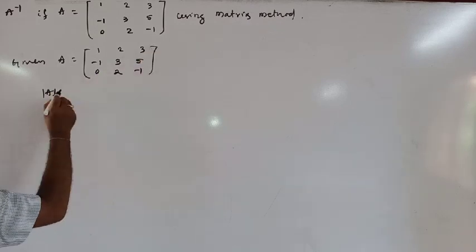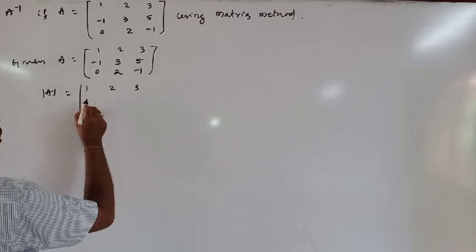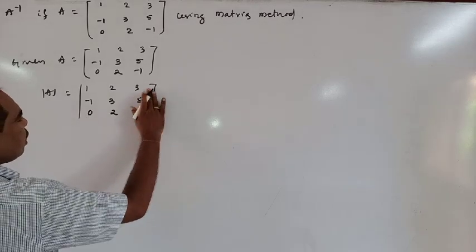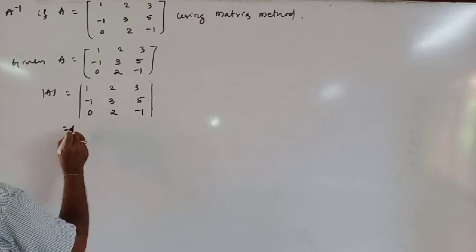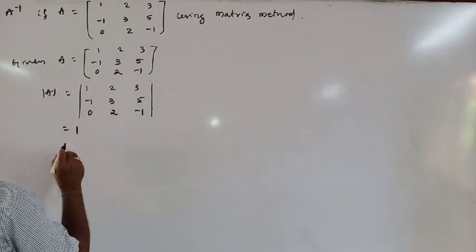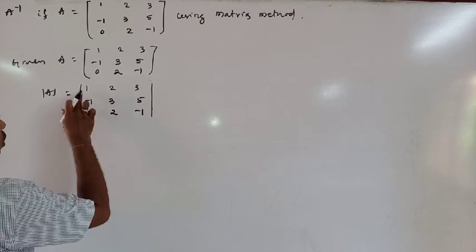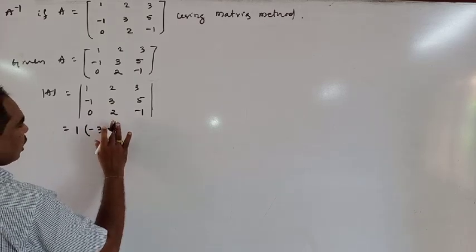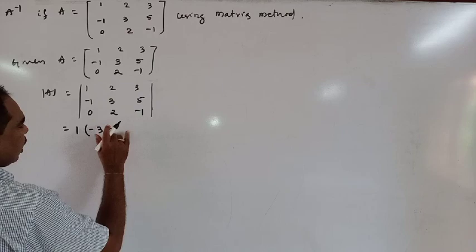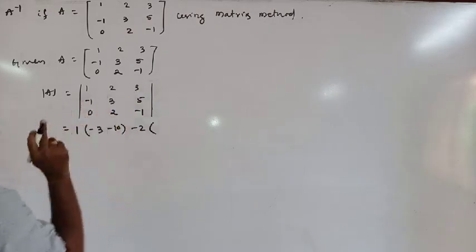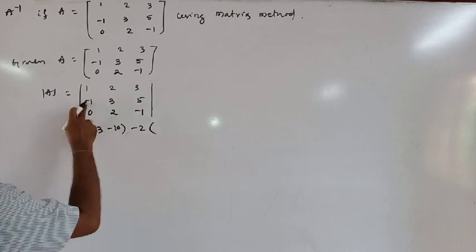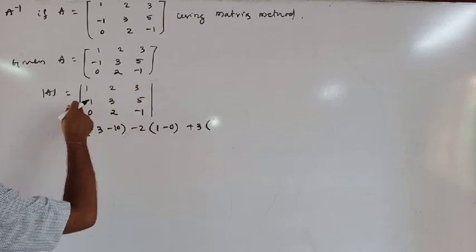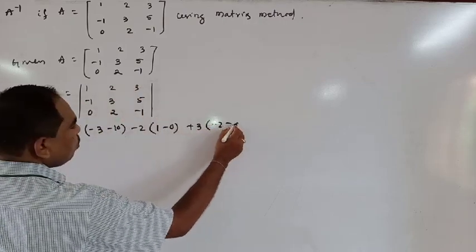So the determinant of A, expanding along the first row: 1 into (minus 3 minus 10), minus 2 into (1 minus 0), plus 3 into (minus 2 minus 0).